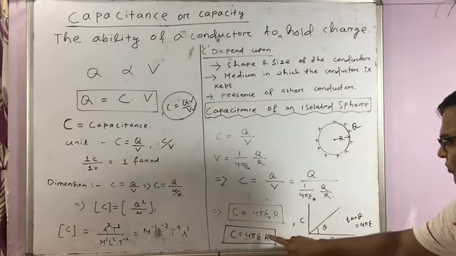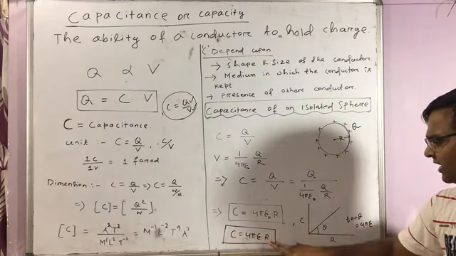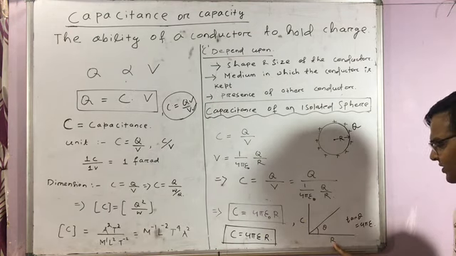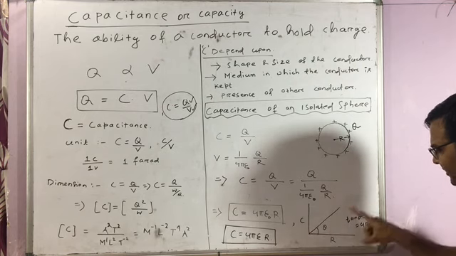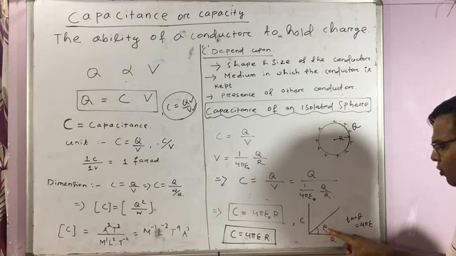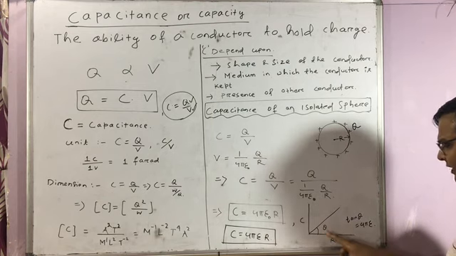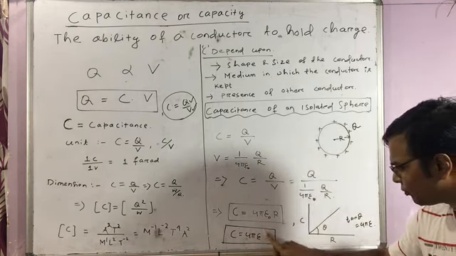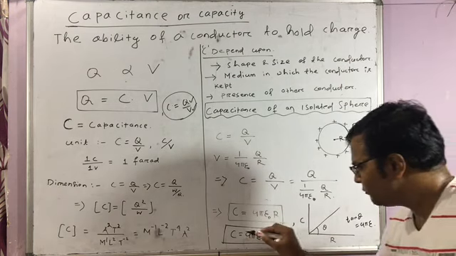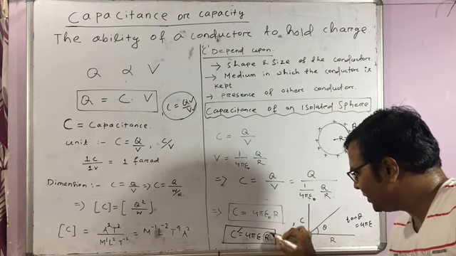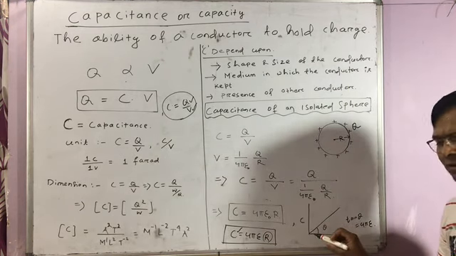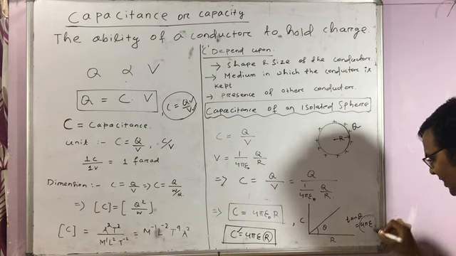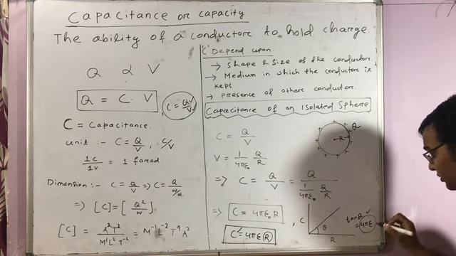So in this case, now if you plot a graph between C and R, you are going to get C directly proportional to R. With the increase in R, the value of C is increasing. So the graph will be like this, and if you find out the slope of this graph, your tan theta will give you the slope, which is nothing but 4 pi epsilon. Because if you take C to be Y, R to be X, it is Y is equal to mx form, which will be a straight line passing through the origin. So tan theta is 4 pi epsilon, not epsilon R in this case.